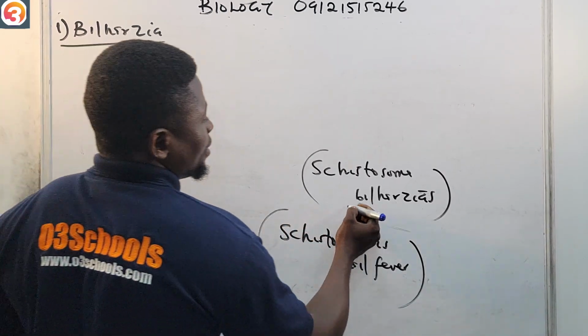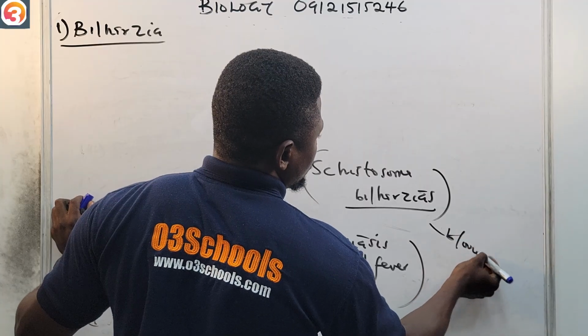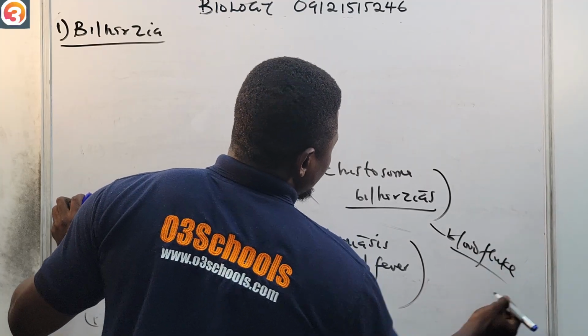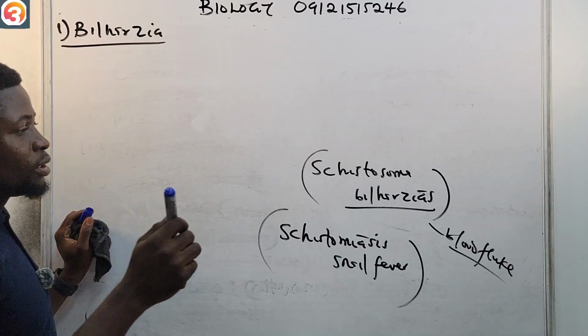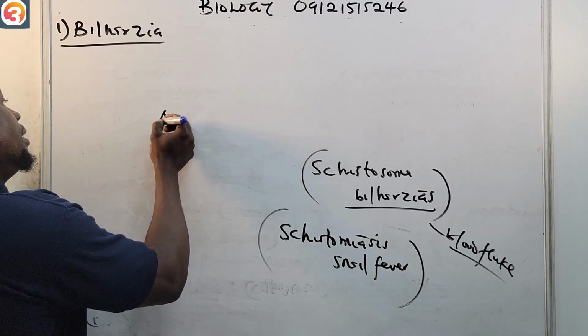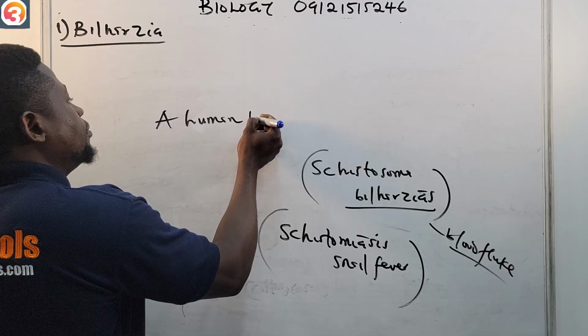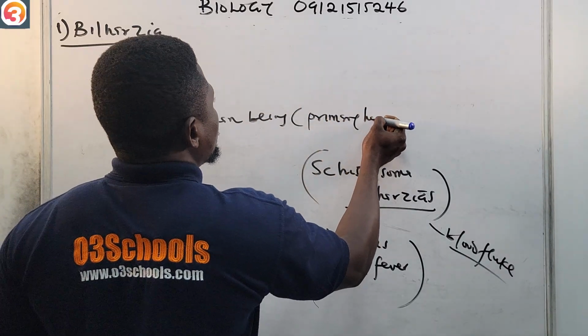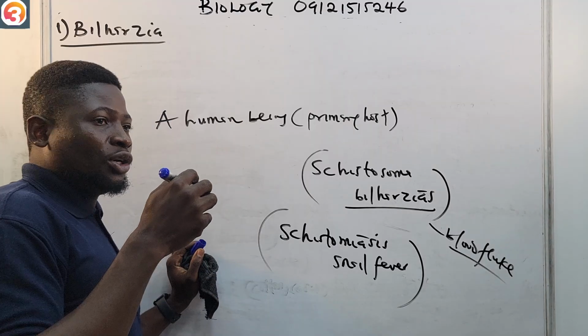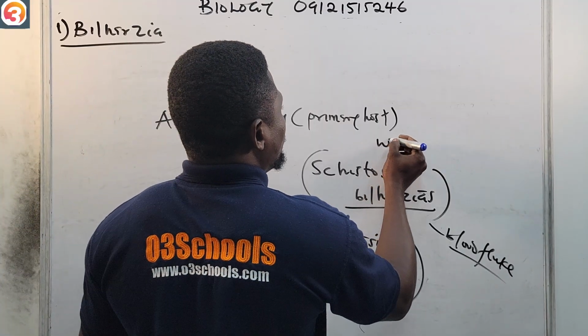This bilharzia is called the blood fluke. The life cycle involves two hosts. One of the hosts is a human being, which is the primary host. And then they have the secondary host, which is a water snail.